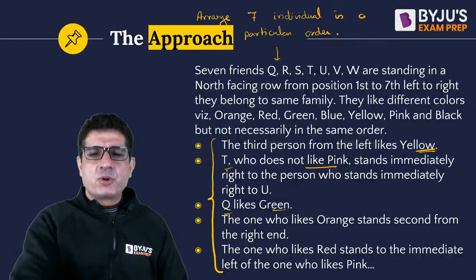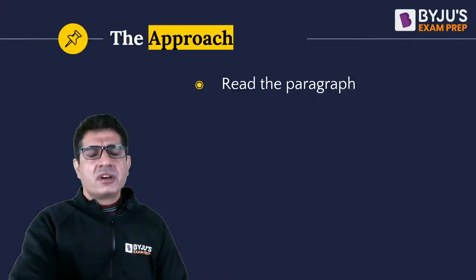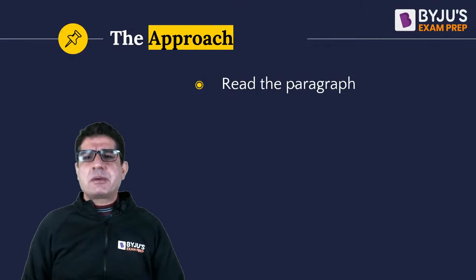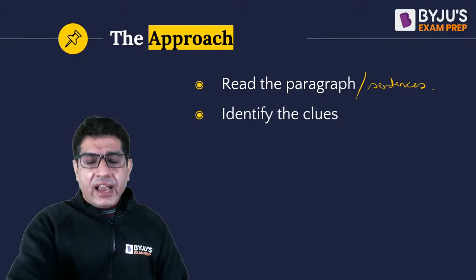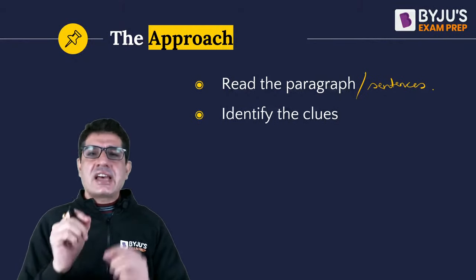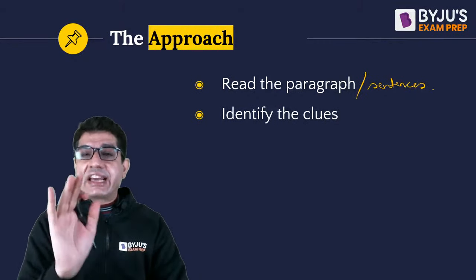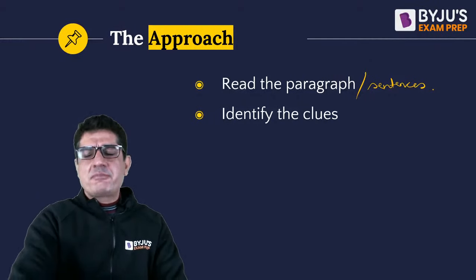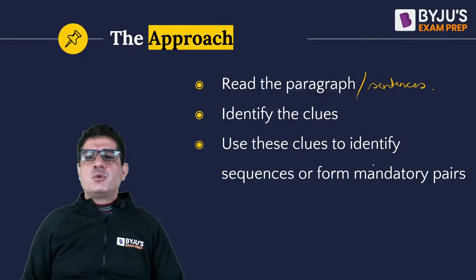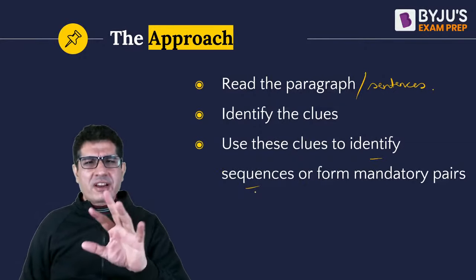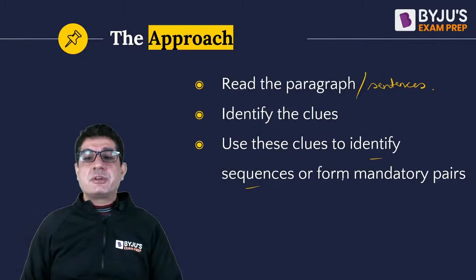So the basic approach is read the entire paragraph. So here when I say paragraph, I'm basically saying read all the sentences that are given to you in that jumbled order. And while reading those sentences, identify the clues that exist. And once you have managed to identify the clues, you can use them to identify sequences, figure out some sort of order, or you can even form mandatory pairs.